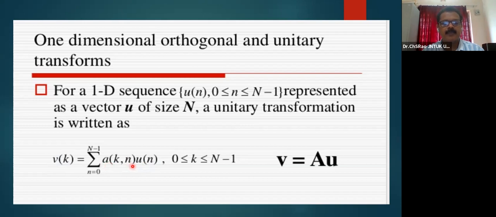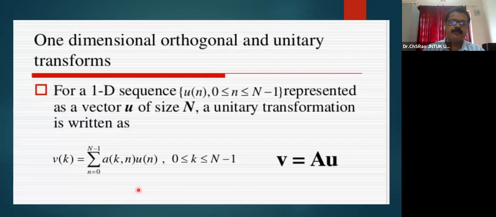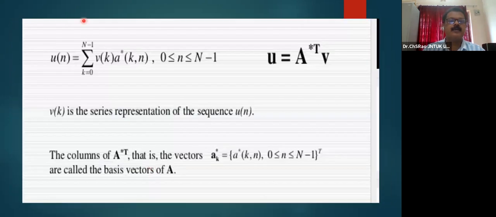On inverse transformation, U of n may be represented as sigma k equal to 0 to N minus 1, Vk A star Kn; here the varying quantity becomes k. For the forward transformation, the varying quantity is n, with n ranging from 0 to N minus 1, Akn U of n. U and V are represented in terms of a matrix.